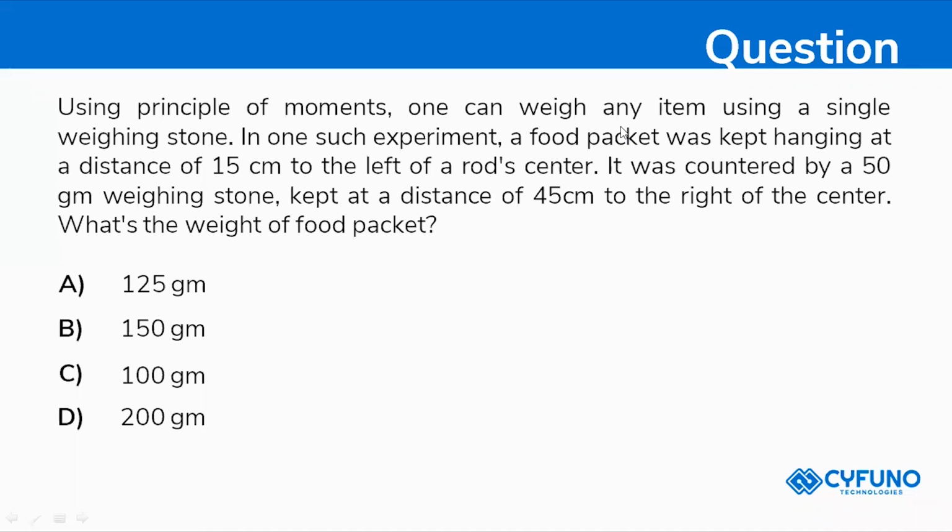Using the principle of moments, the food packet was hanging and its distance to the left of the rod center is 15 centimeter. The 50-gram weighing stone is kept at 45 centimeter to the right of the center. Some of you are saying 150 gram and another is saying 125 gram. Which is the correct answer?